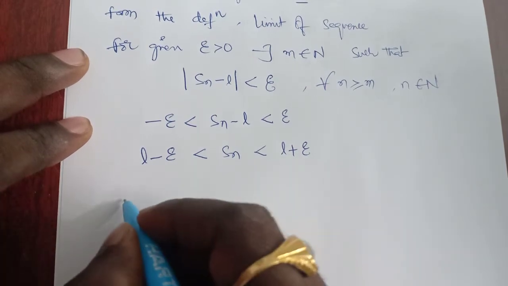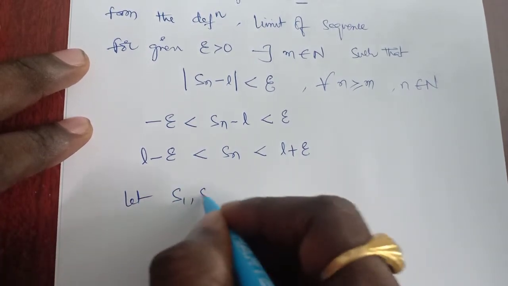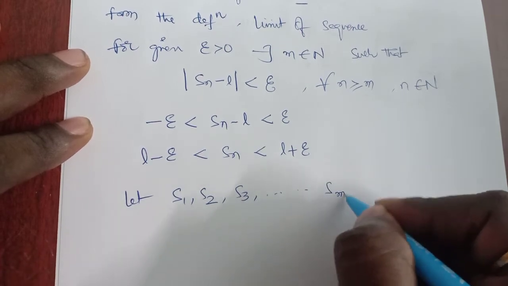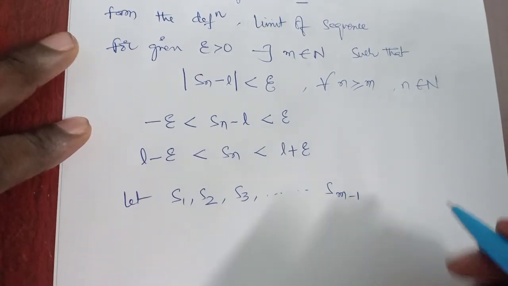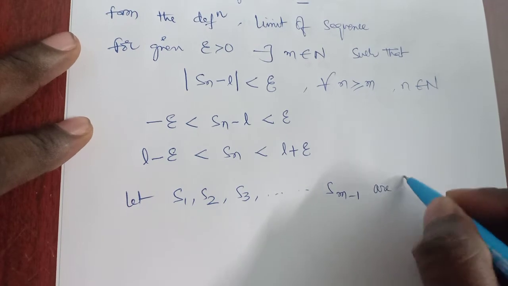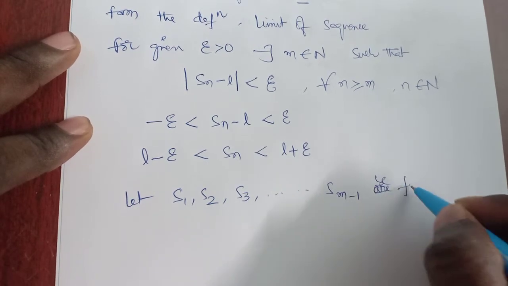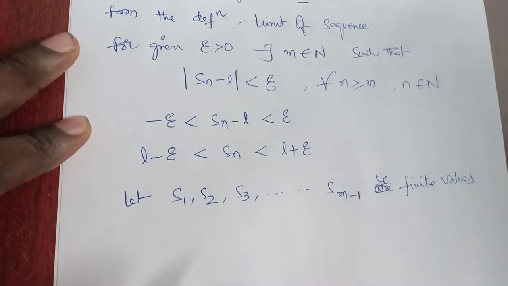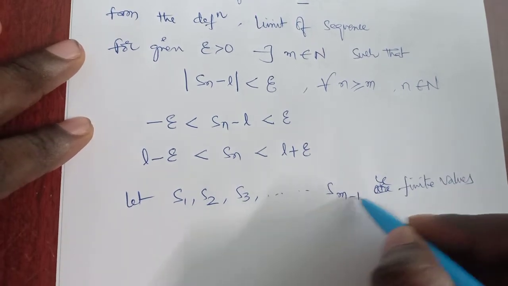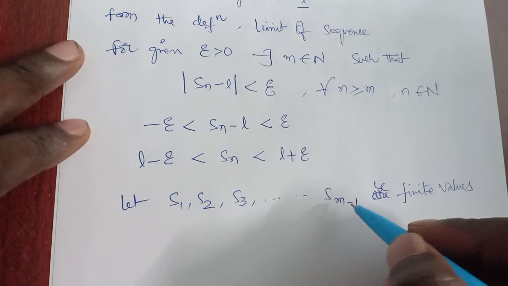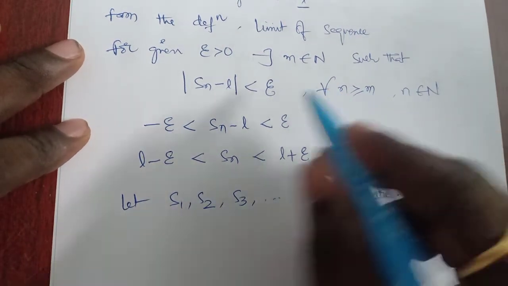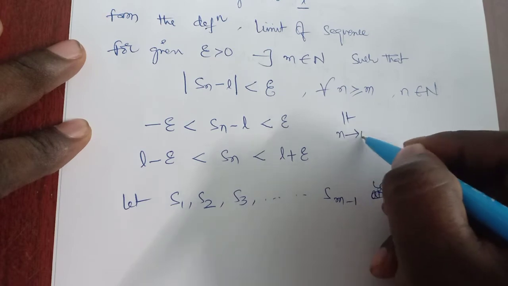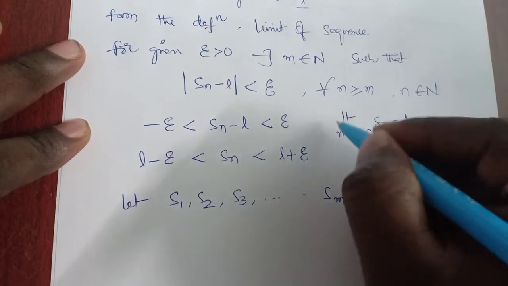So suppose S1, S2, S3 and so on up to Sm minus 1 are finite values. I am taking Sm minus 1. Why? Because from this definition, limit n tends to infinity, Sn equals L, clearly.